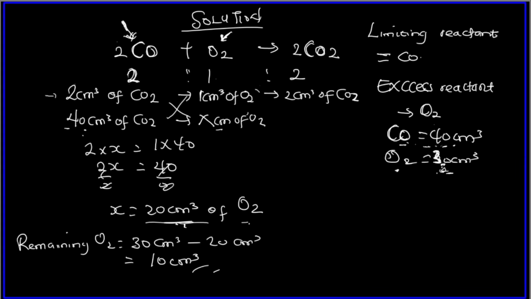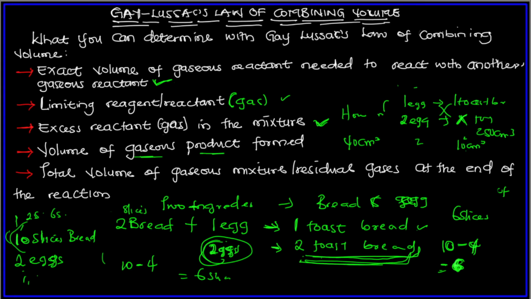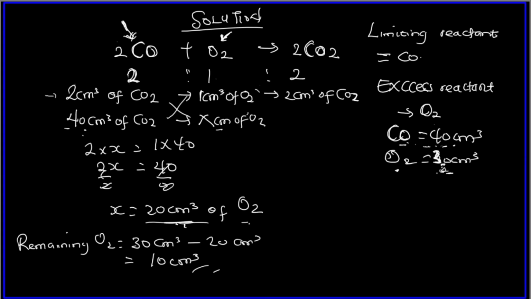Let's go to the question. We have looked for the B part, I think. So this is the O2 that is remaining, right? The O2 that is the excess reactant is remaining by 10 centimeter cube. They now ask us to calculate the volume of carbon dioxide produced. This carbon dioxide is the volume of the product. So what they're asking us to look for is the volume of the product. So how do we find that? Very simple. Let me clean this. Permit me to clean this.